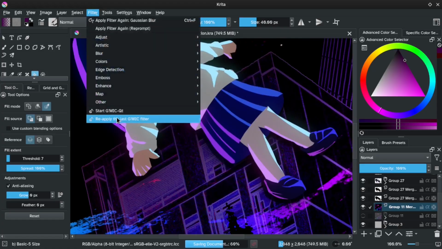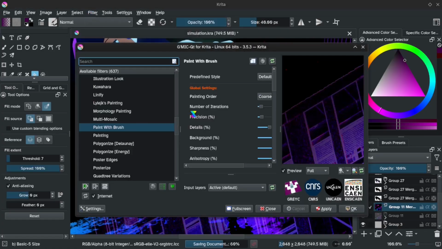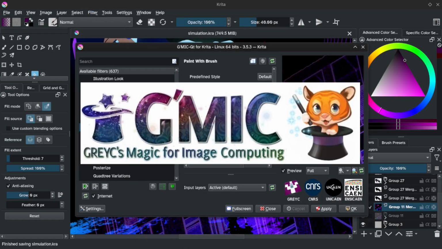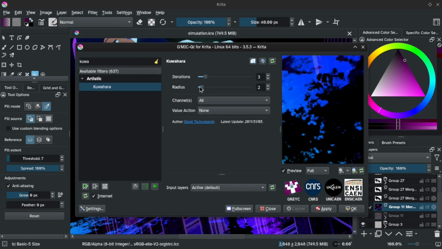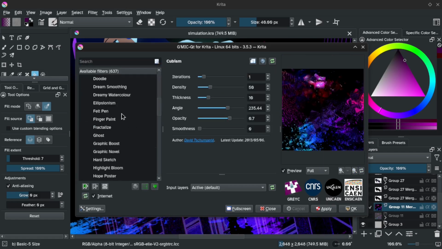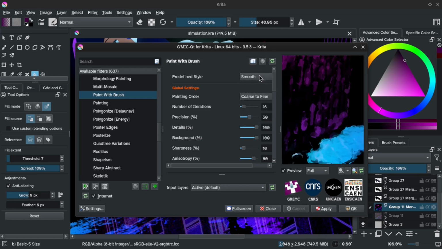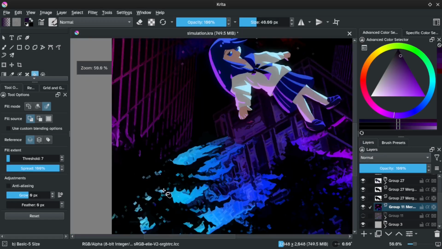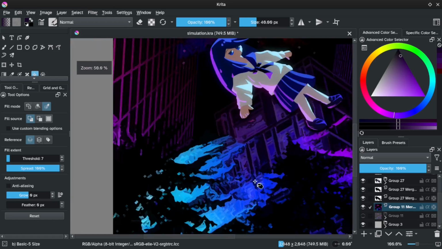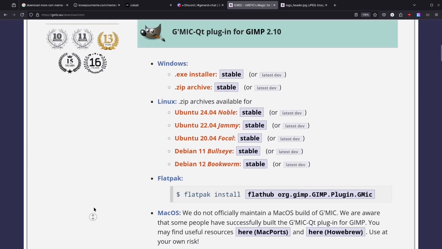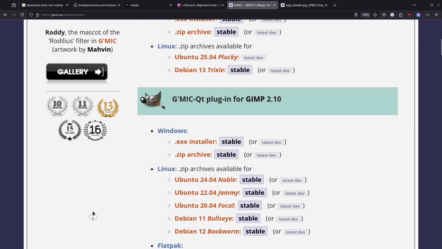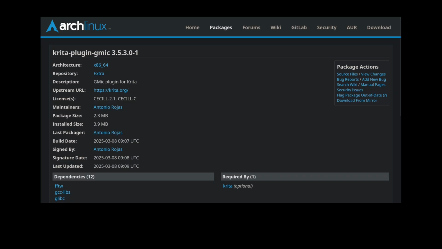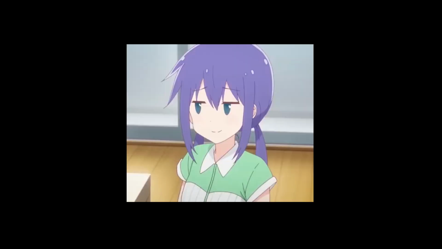One final thing is the so-called GMIC filters, or GREYC's Magic for Image Computing. These are some fancy schmancy image processing effects, way wilder than your average artistic filters. These are really good and really fun experimental filters. I use it here to make the background more painterly. Here's the good news, GIMP has GMIC integration too, though for both GIMP and Krita, you have to install it first as a separate plugin. A quick Google should do.